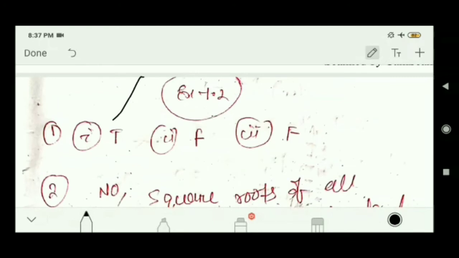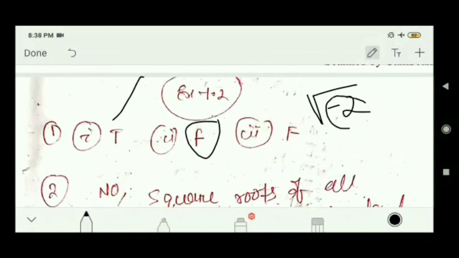Then number 2: every point on a number line is in the form of root m, where m is a natural number. In this question, take root over minus 2. Here minus 2 is not a natural number.